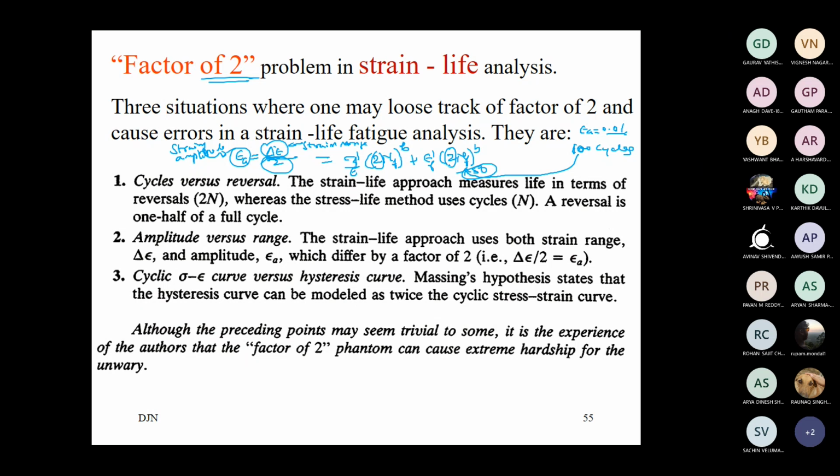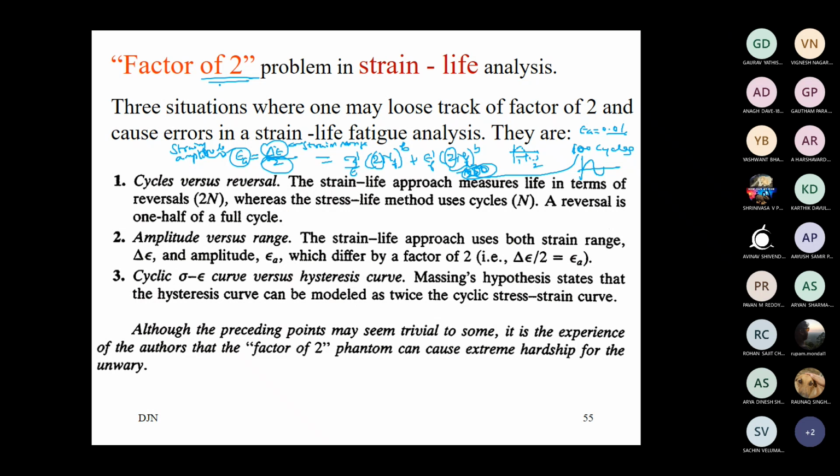You have to substitute 2NF, that means 2 times the reversals. 100 cycles have 200 reversals. So this is one complete cycle; reversals means this is one reversal, and the next reversal, 2 reversals. So we have to substitute in the equation accordingly. This is what you have to remember.